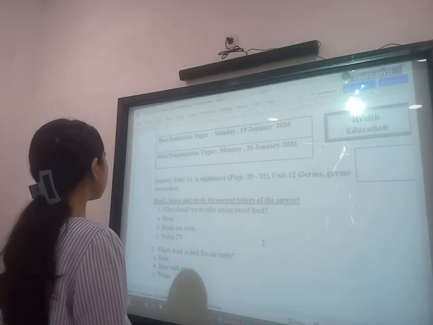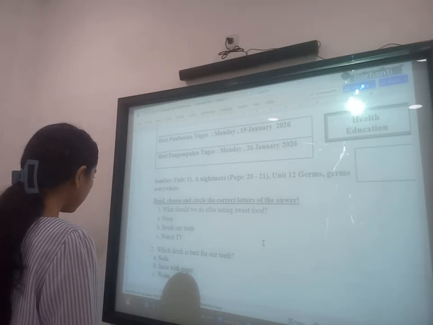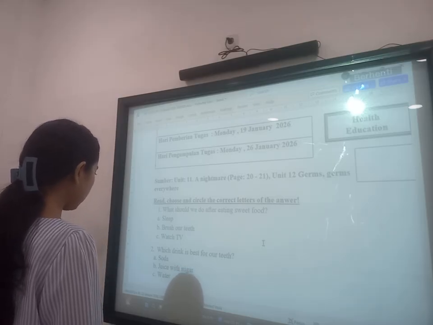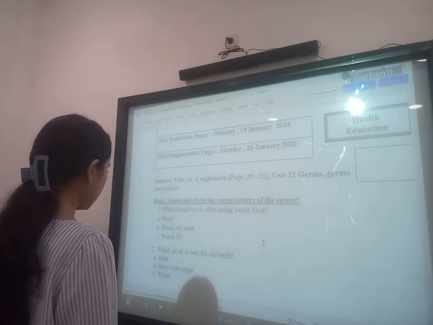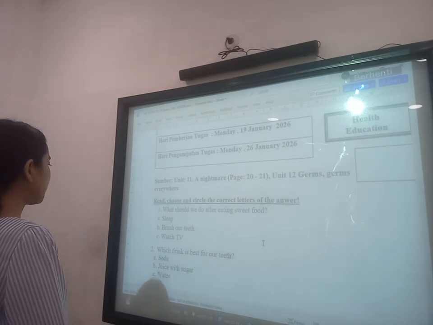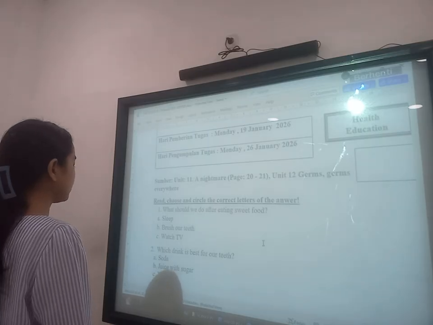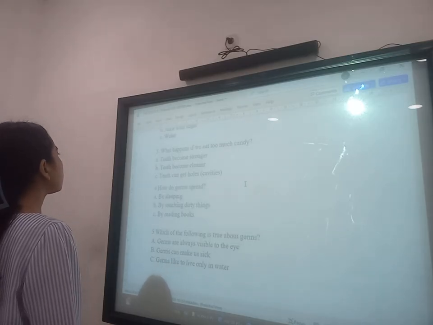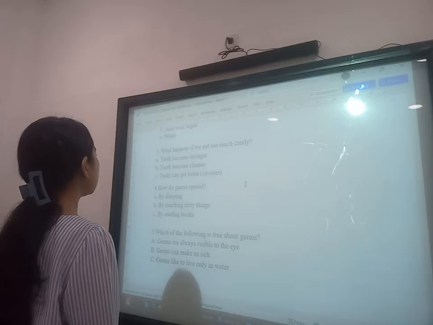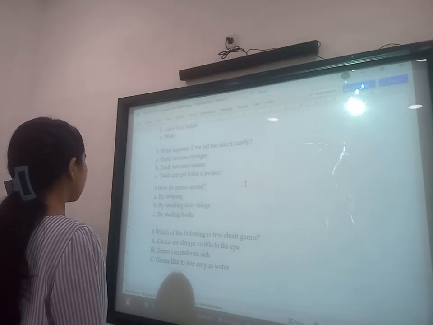What should we do after eating sweet food? B. Brush our teeth. 2. Which drink is best for our teeth? C. Water. Okay, next. 3. What happens if we eat too much candy? C. Teeth can get holes or cavities.